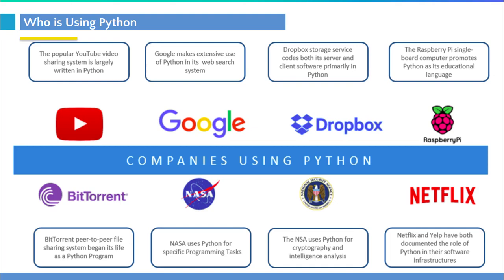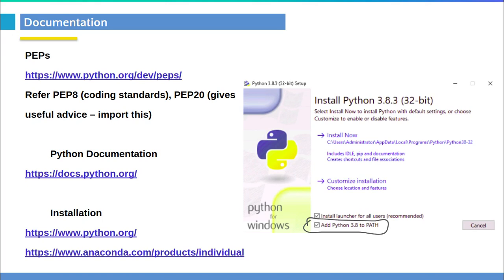In fact, I did not want to put this slide. The reason is that every company today is using Python, right? So we can't really list them all here, be it a small company or a big giant. These companies use the Python programming language. Okay, in some way or the other they are using this programming language to solve their software needs. So this is the reason Python is becoming so popular, and the default standard programming language for many users.